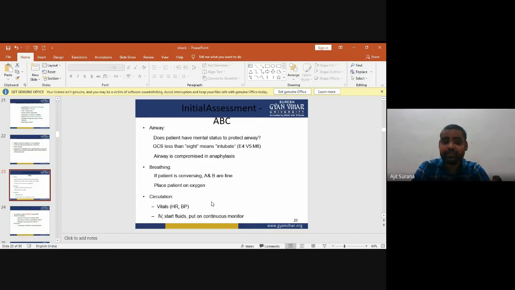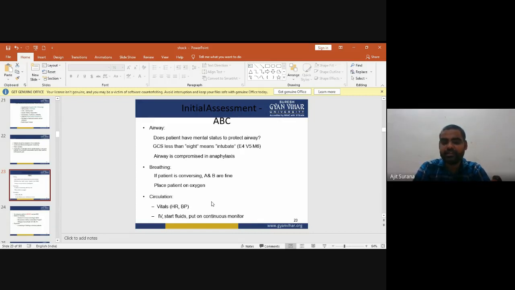ABC means, first, the airway. Does the patient have the mental state to protect the airway? A GCS less than 8 means intubate. The Glasgow Coma Scale is E4, V5, and M6. Airway is compromised in anaphylaxis. Now, the second one is breathing.